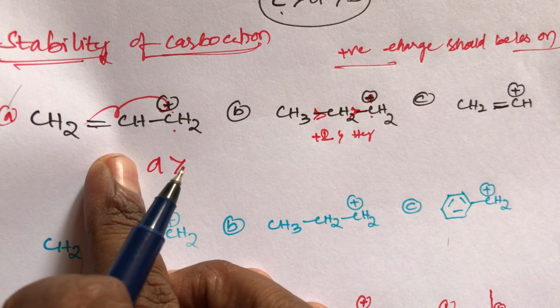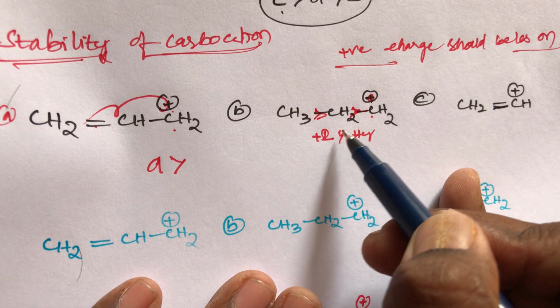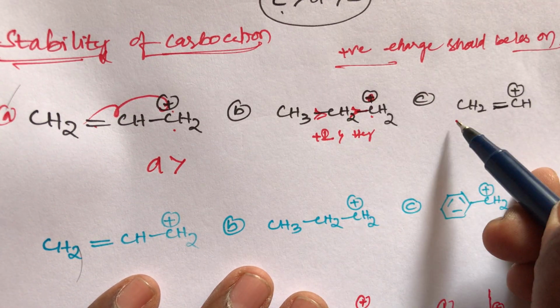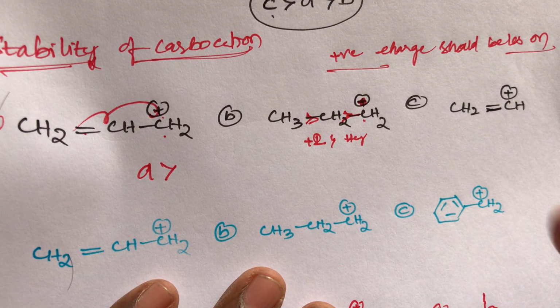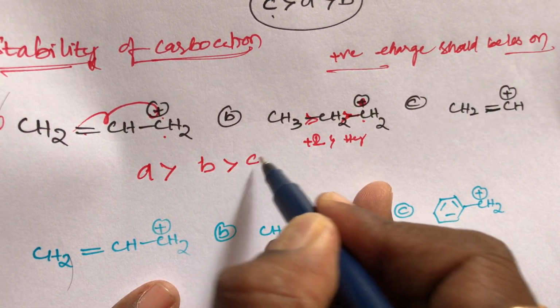In compound A, the positive charge completely disappears, so A is more stable than B. And in compound B, the positive charge slightly decreases. But what about compound C, students? This positive charge does not change. So here the stability order is A is more stable than B, and B is more stable than C.